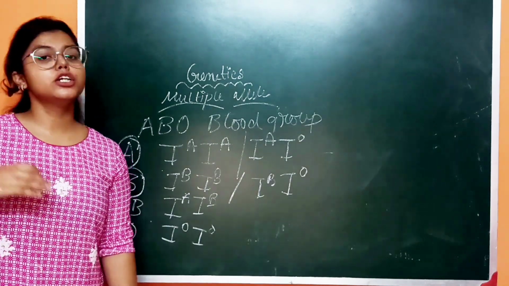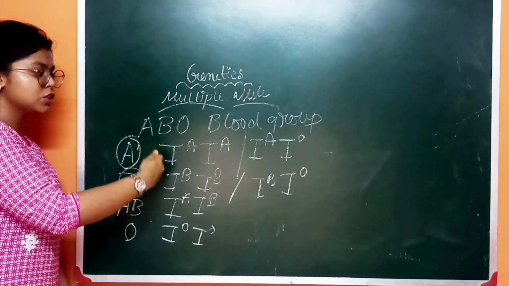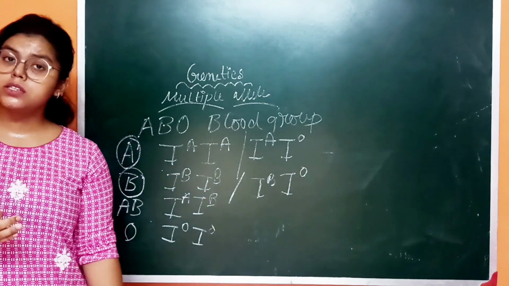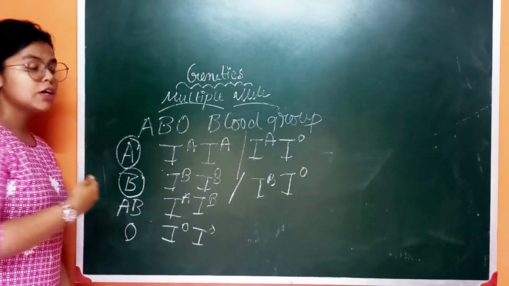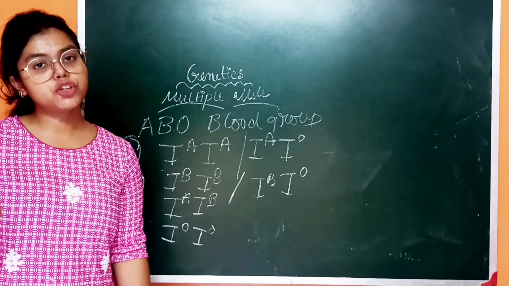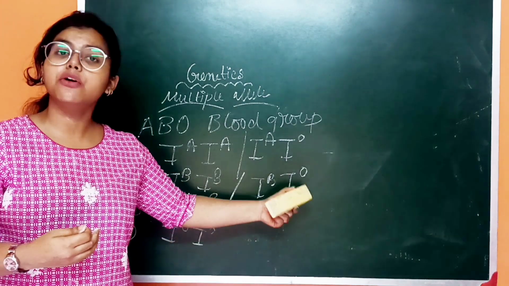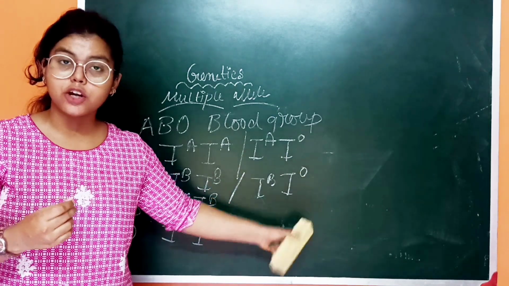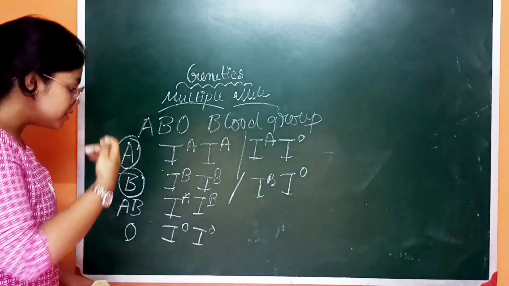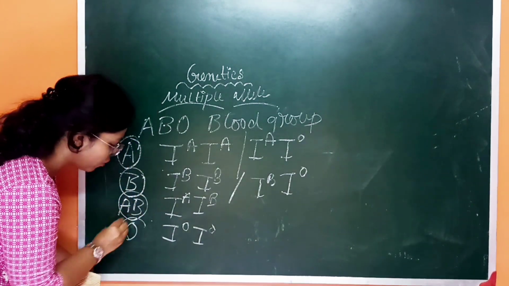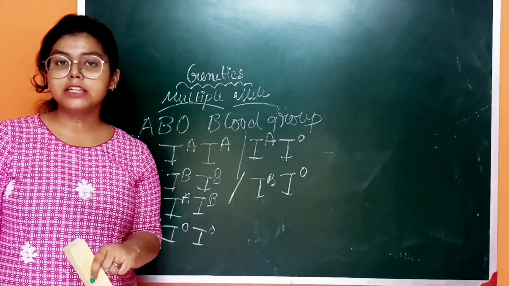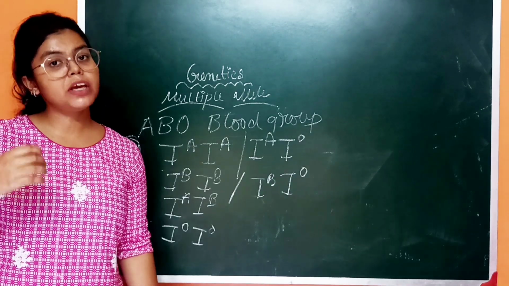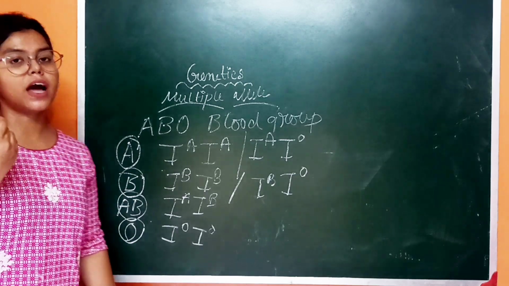In case of A, there are 2 types, because IA is dominant: IA IA can be A blood group, and IA IO is also A blood group. Same in case of B: homozygous dominant is B blood group, and heterozygous dominant IB IO is also B, because IO is a recessive allele. So IB suppresses or masks the expression of IO, right? In the other cases, AB and O: in case of O, no dominant alleles are present, only the recessive allele IO, that is why it is O blood group, and the last, AB, is IA IB.